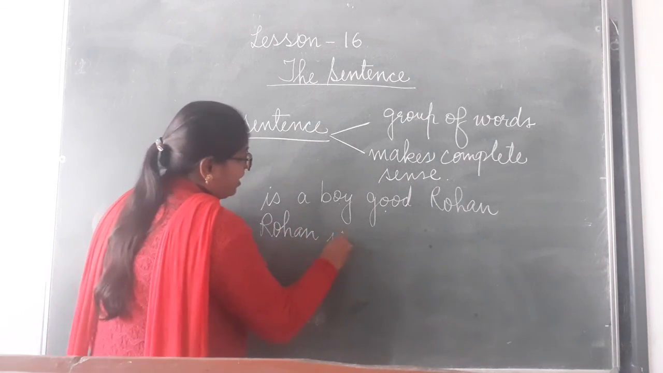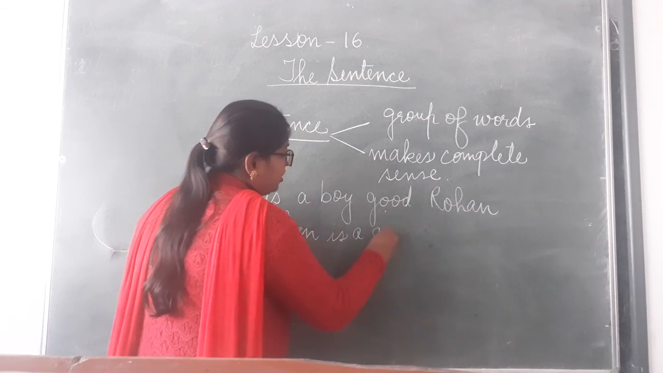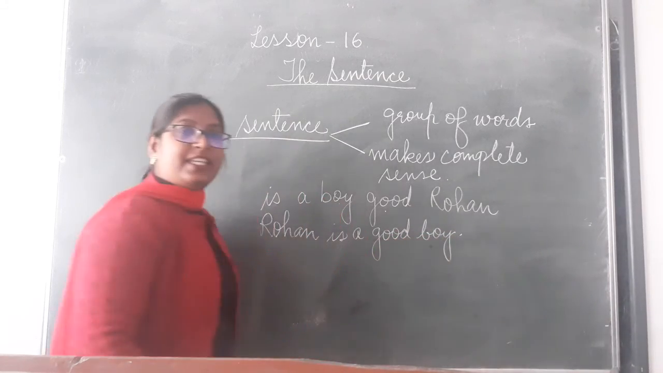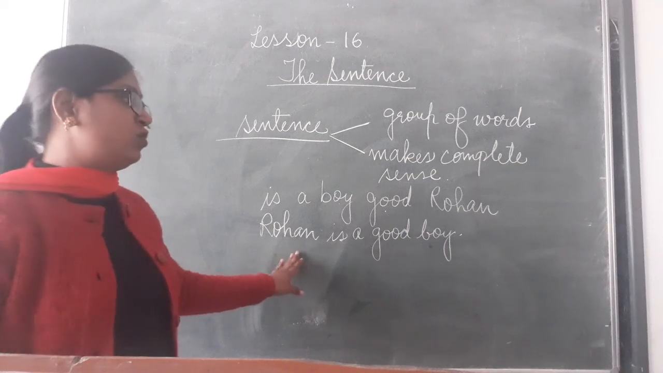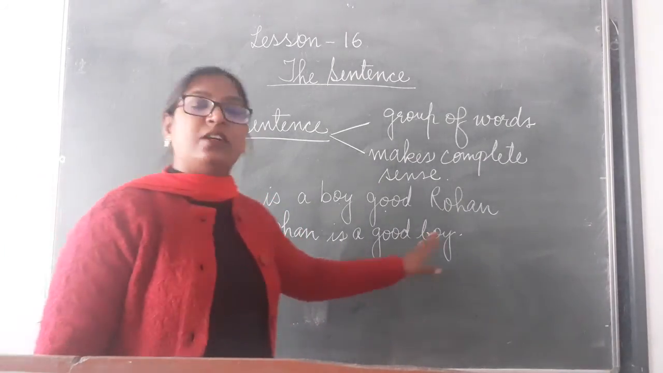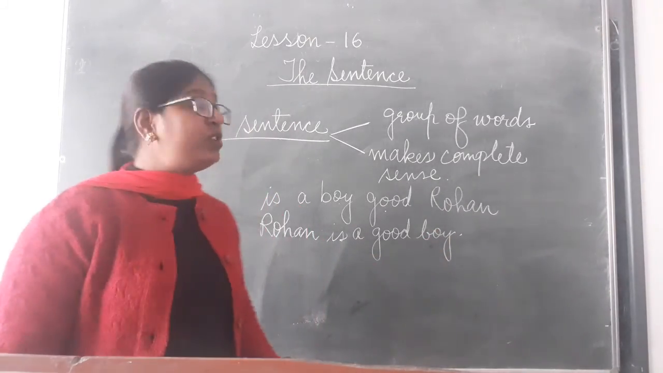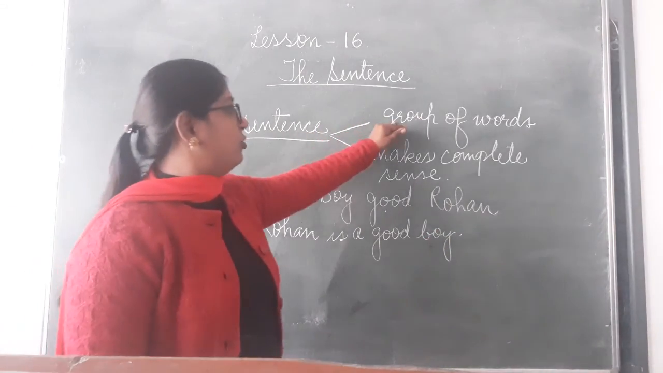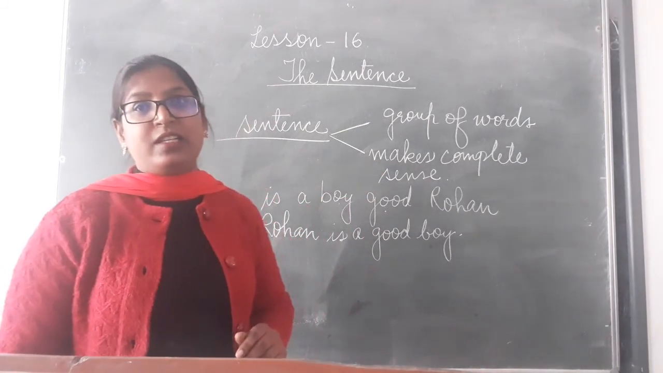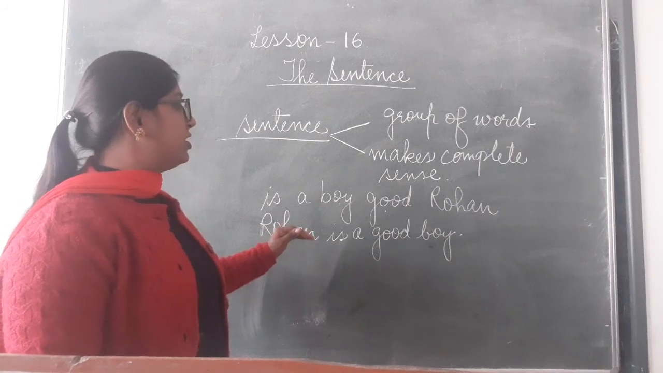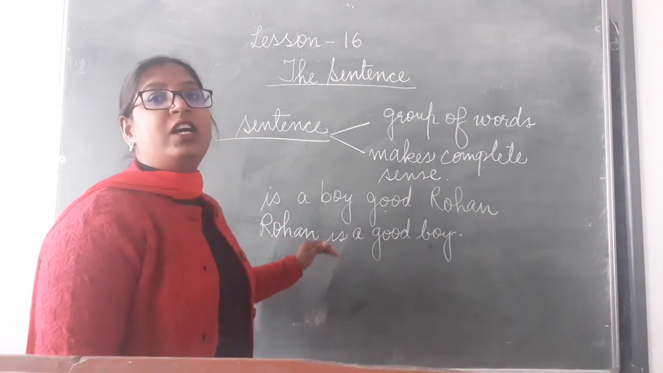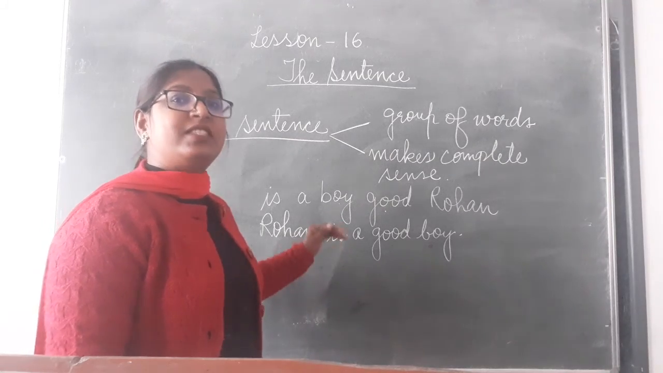Rohan is a good boy. Here we can see the proper sentence. Soon after reading this sentence, we are getting some meaning. Rohan is a good boy. So dear children, a sentence is a group of words that makes complete sense. Clear? It is a group of words, should be arranged in a proper way and they should give a proper complete sense.